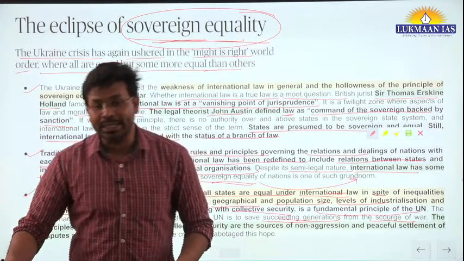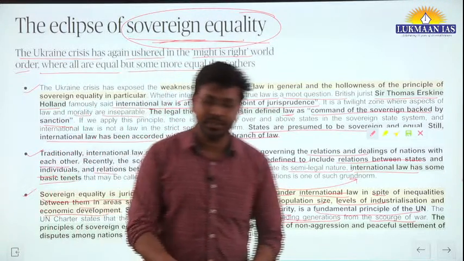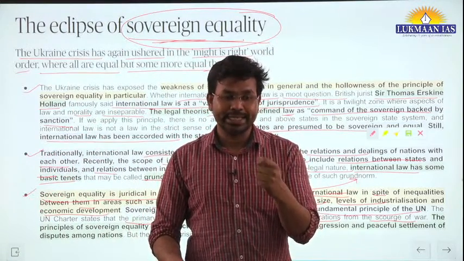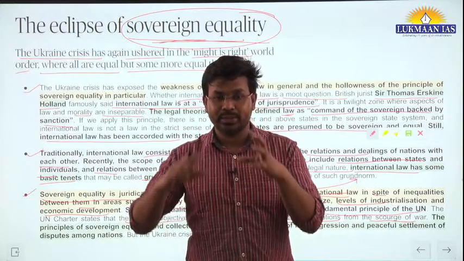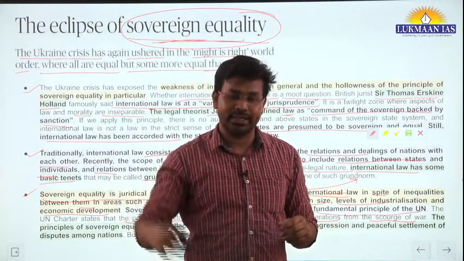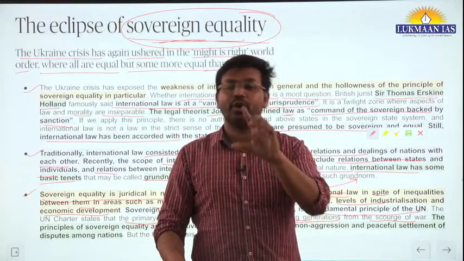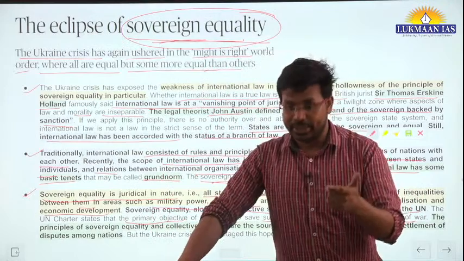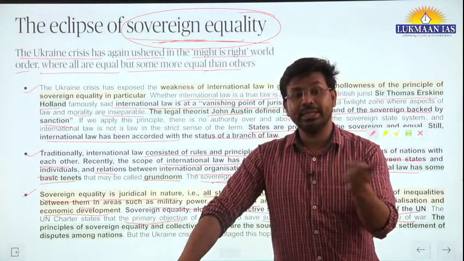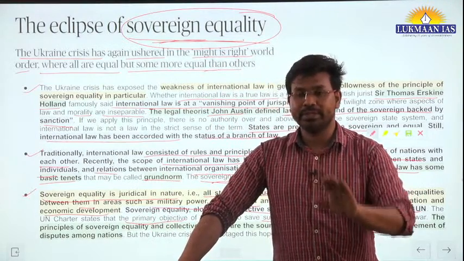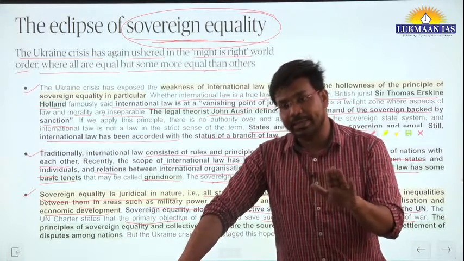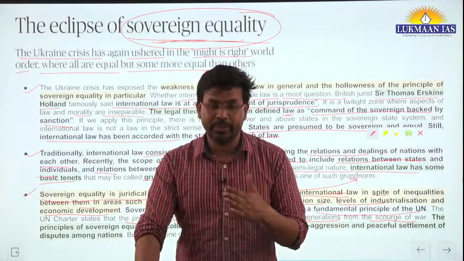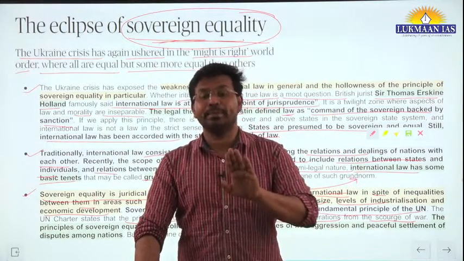Because the United Nations Security Council, which has the sanctioning power, the power to take action against states, is in itself not democratic, because it does not have wider representation. Let's consider if the United Nations General Assembly had the same power as the Security Council. In that case, that would be a widely representative body.